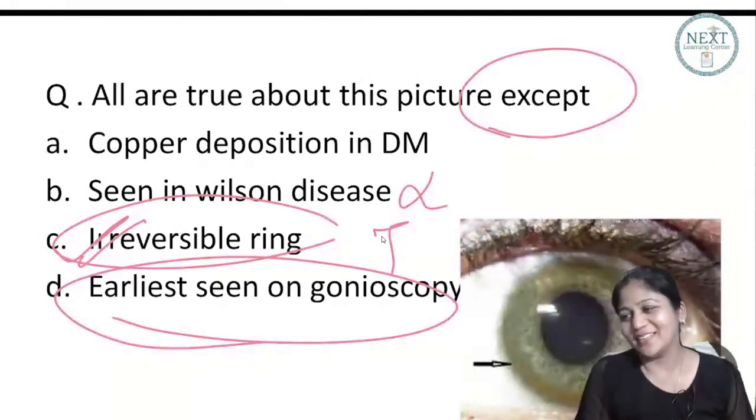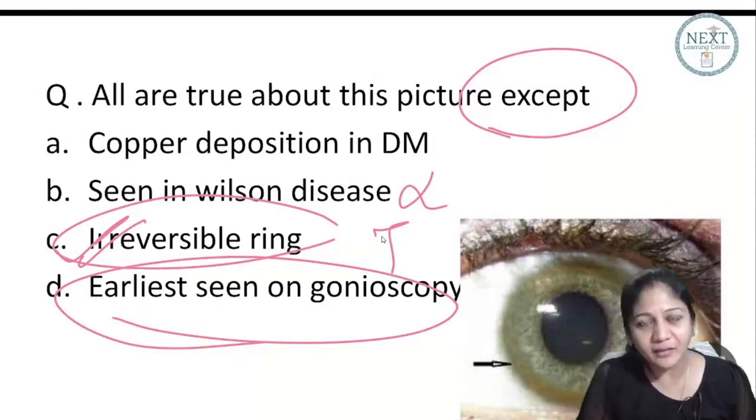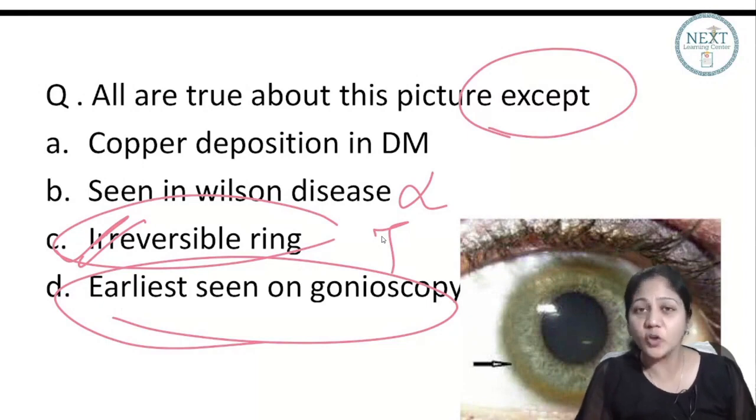Okay, so that was one question, and here you can remember that KF ring should be seen with slit lamp, but the earliest is a gonioscopic diagnosis, okay?